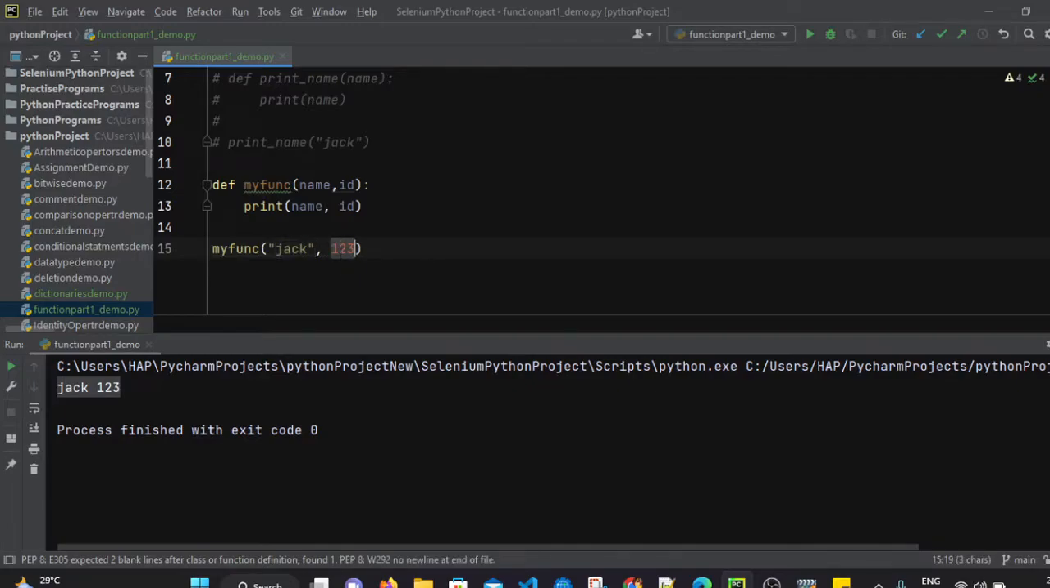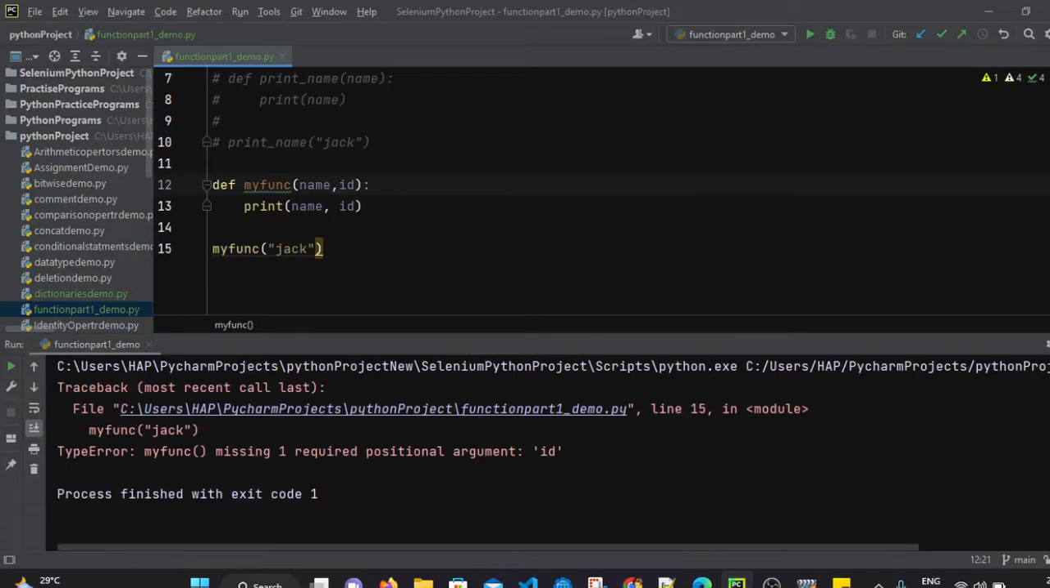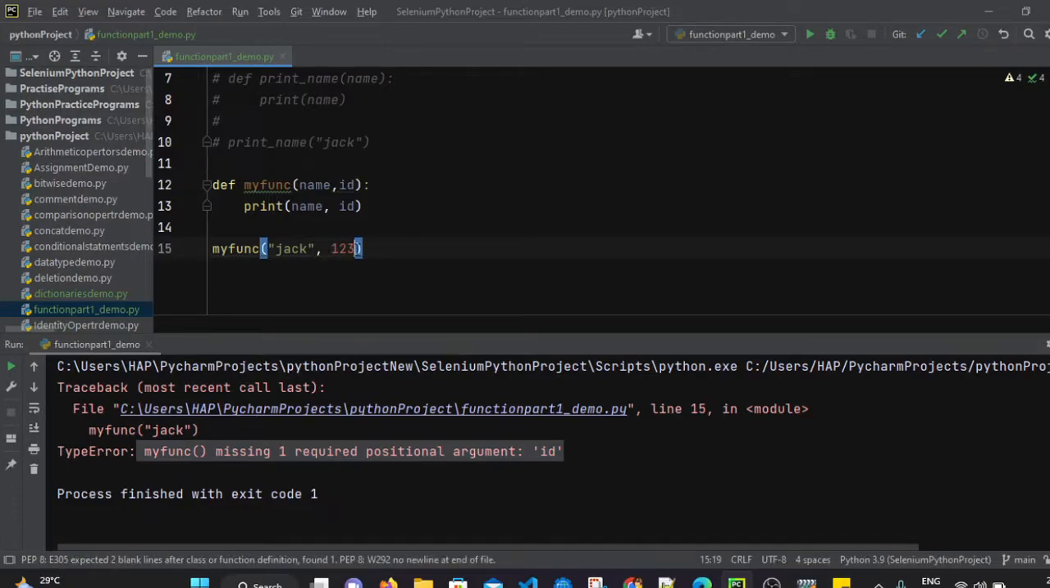If you try to pass, let's say, only one argument, and let's try to run this file, it will throw an error. What is the error it is showing? It is showing that myfunc is missing one required positional argument, that is id. So we haven't passed id here, right? If there are two parameters or two arguments, then while calling we have to pass the other argument as well. So both the values need to be passed, else it will throw an error.